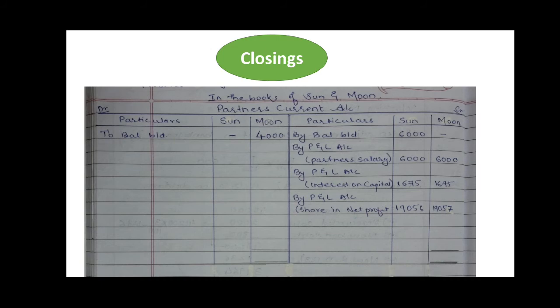Now go for the closings. Here we are having partner's current account. Take the total of both the sides, starting with moon.